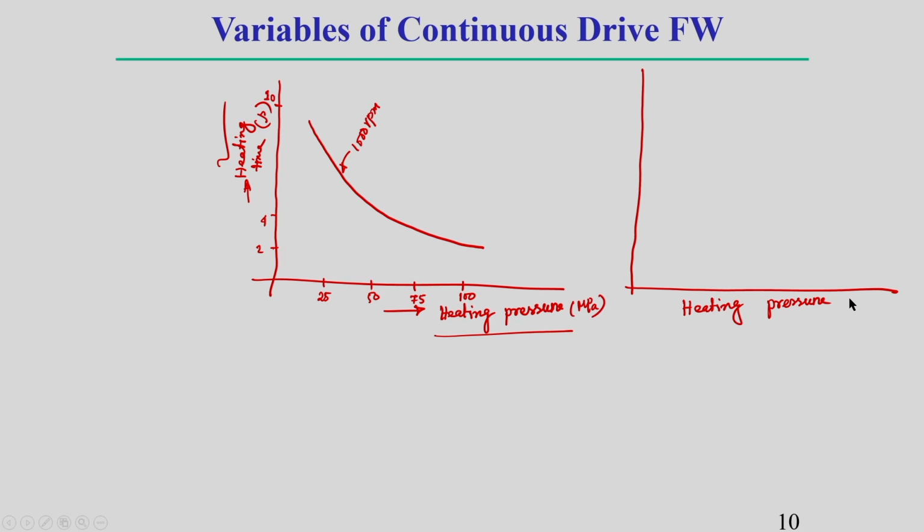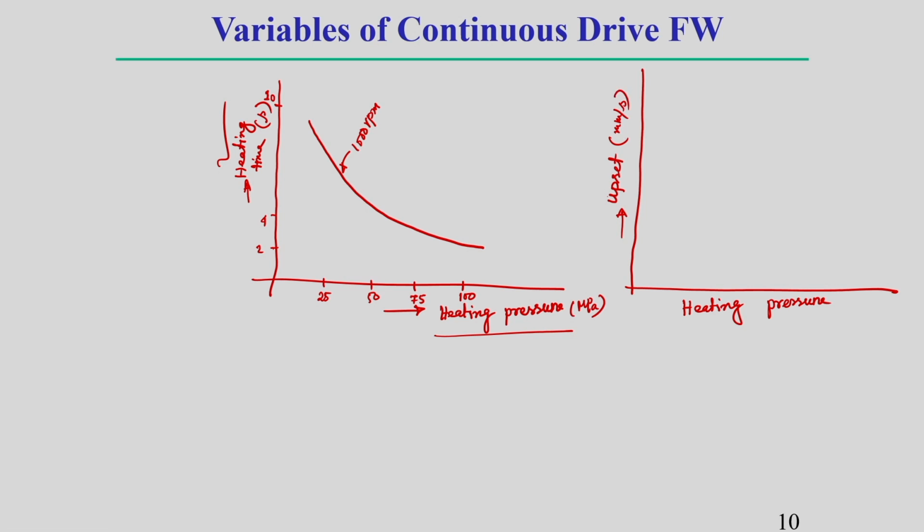This offset or shortening we write here, in millimeter per second, as offset rate or shortening rate.